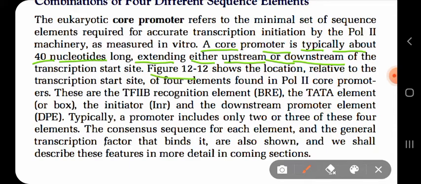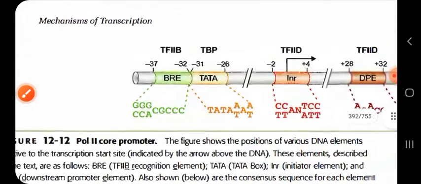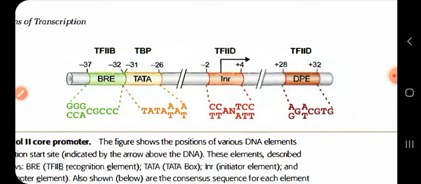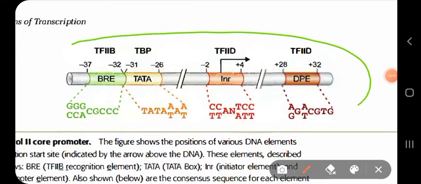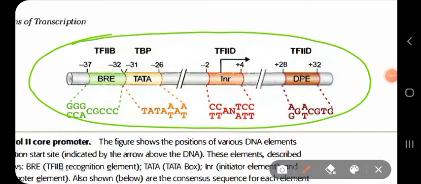Now in the figure it shows the location of this promoter. There are several regions of this promoter. Let us see the figure. So this is the promoter region for the RNA polymerase 2. It has not shown the whole DNA, it has only shown the promoter region for the RNA polymerase 2. Well, 4 important regions are to be observed.